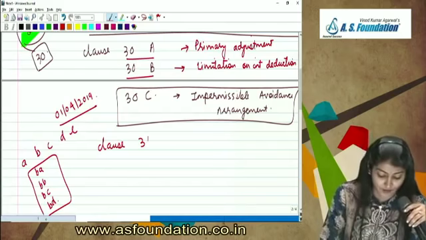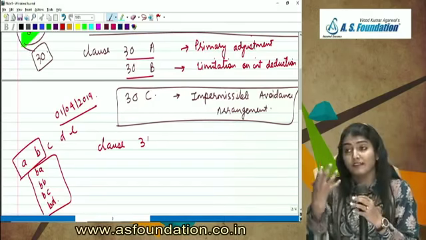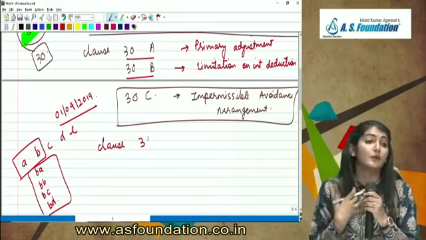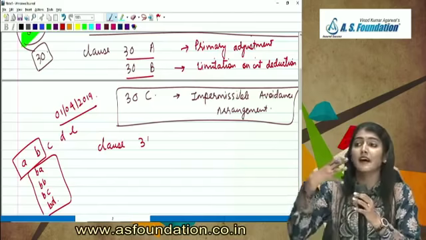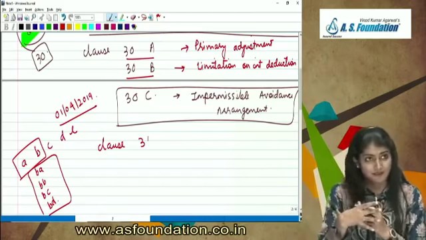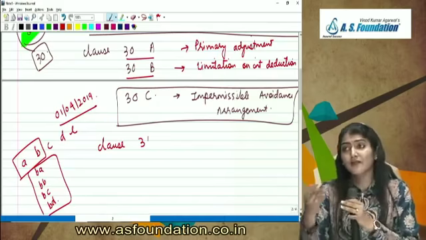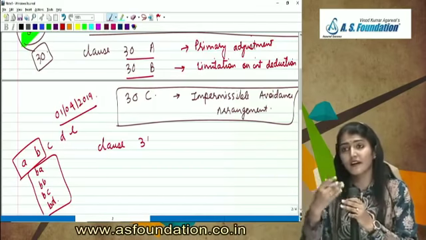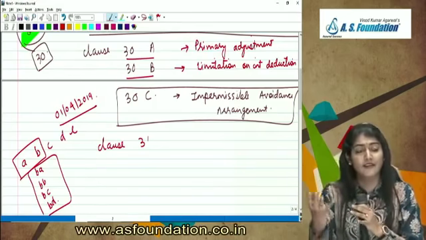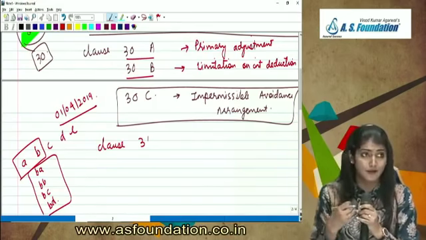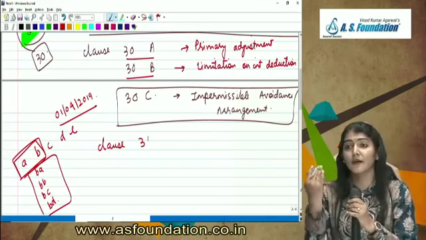Okay, pay attention, right? 31A and 31B is regarding if the assessee has accepted any loan or deposit in excess of rupees 20,000 other than by account payee cheque or account payee draft. So whether it has been taken by cheque or draft, and if it is a cheque or draft, then whether it is an account payee cheque or an account payee draft. And a loan deposit or specified sum, whether it is in excess of 20,000, whether it has been accepted by other than account payee cheque or account payee draft.